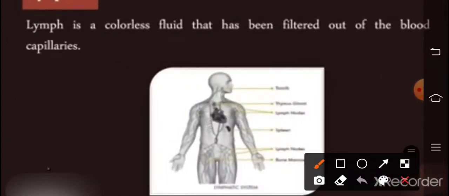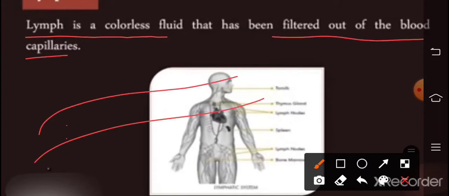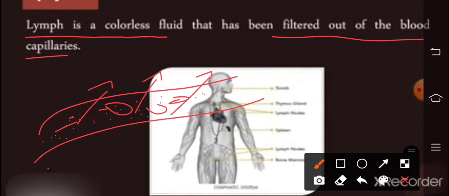Now lymph is a colorless fluid that has been filtered out from the blood capillaries. These are the blood vessels, and some proteins are flowing inside the blood vessels. So lymph is a colorless fluid that has been filtered out from the blood. The filtered out material is called lymph.